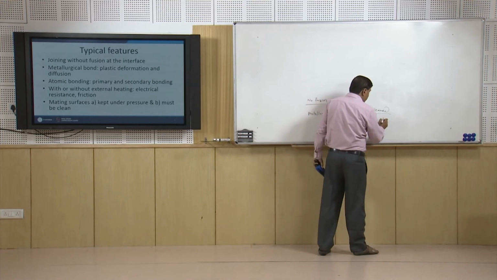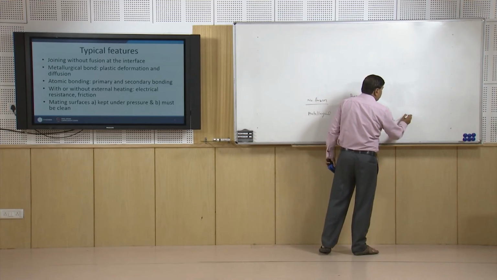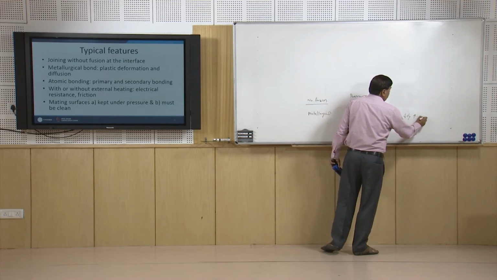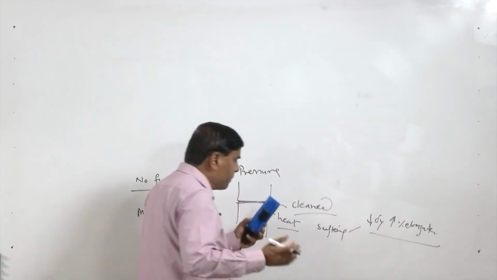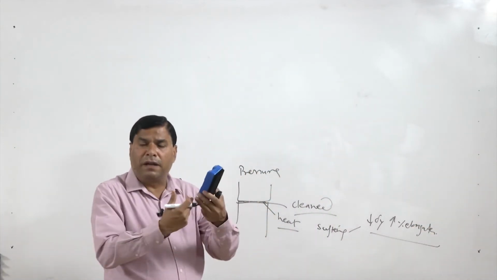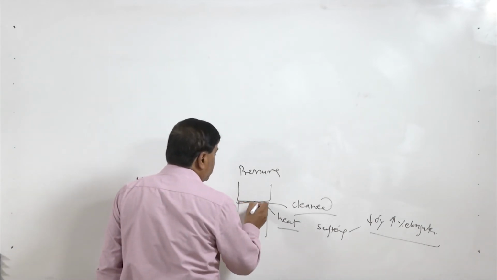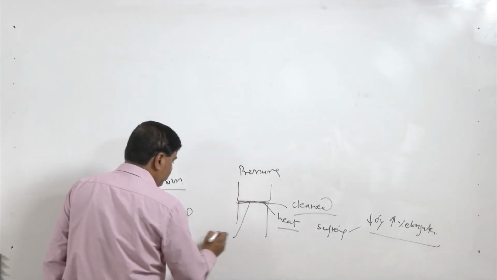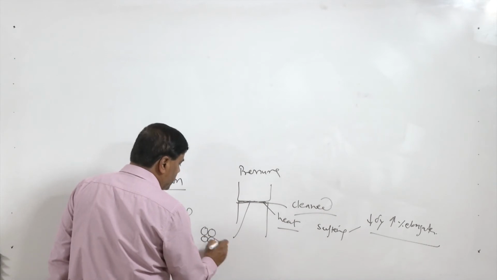Heat will soften the metal by lowering the yield strength and increasing the percentage elongation and ductility of the metal. Under pressure the peaks and valleys will collapse and things will come closer to have much closer metal to metal contact, and whenever it happens, the atoms will come in extremely close range, so that by